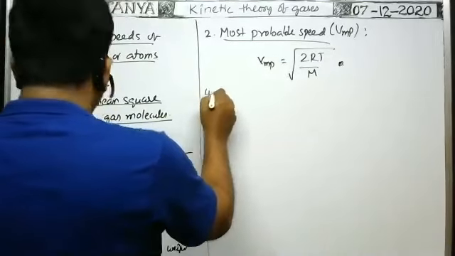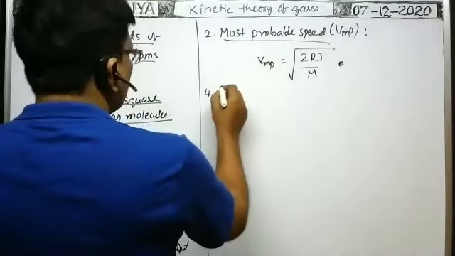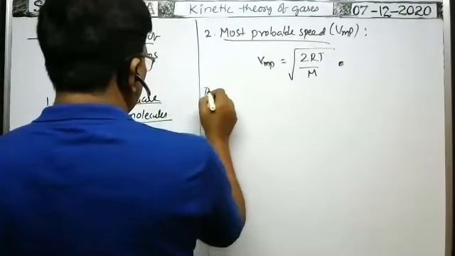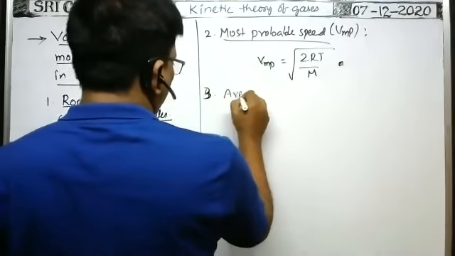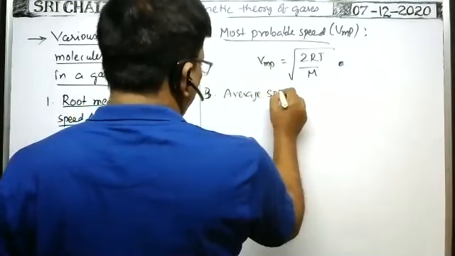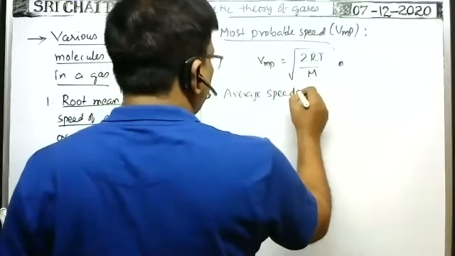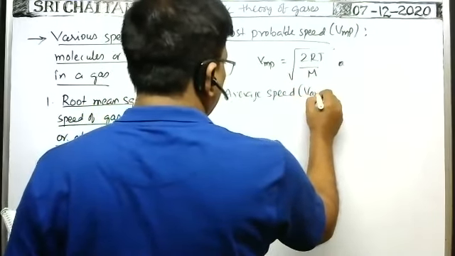Okay, next, the third one, average speed. Average speed of each atom or molecule in a gas, V average.